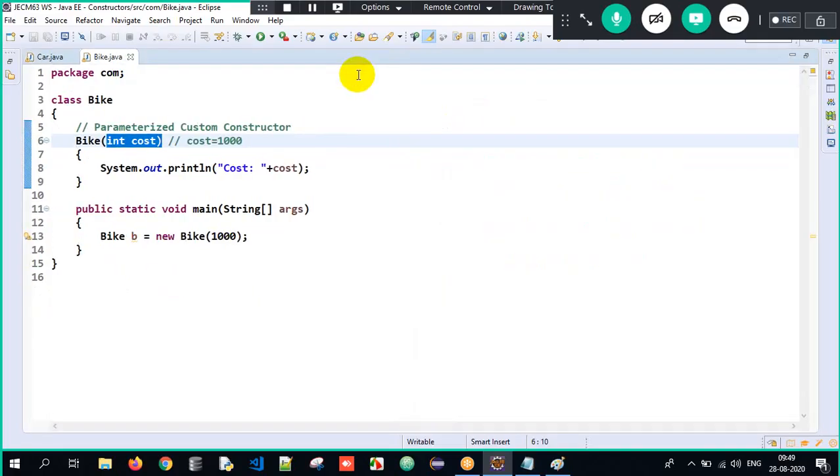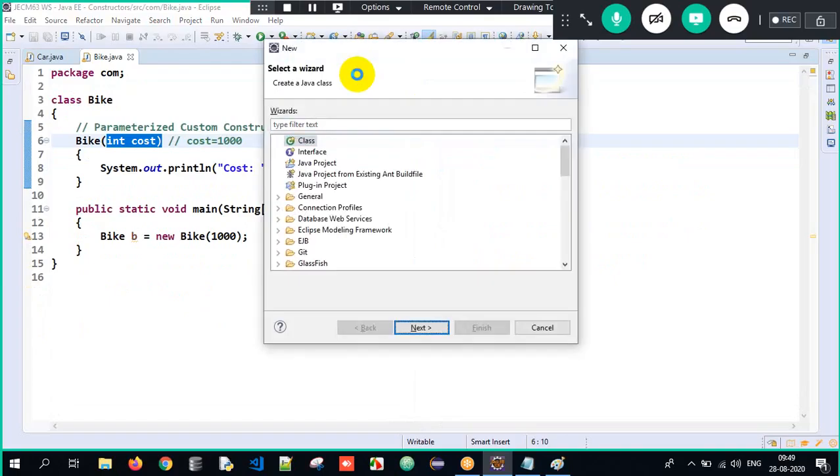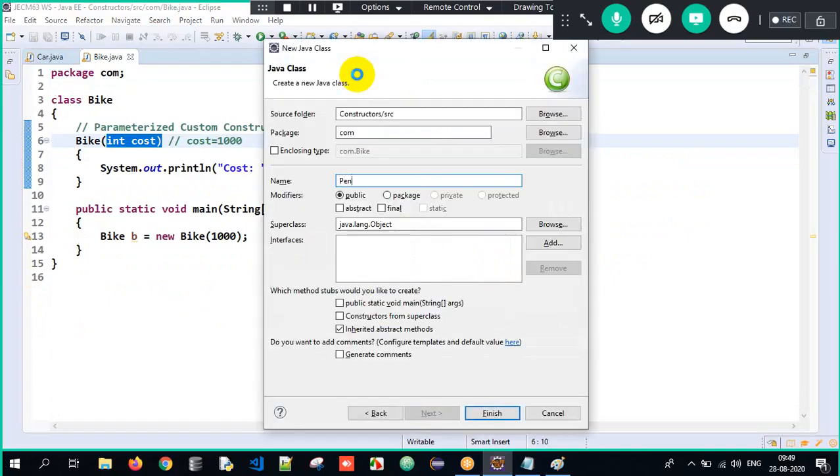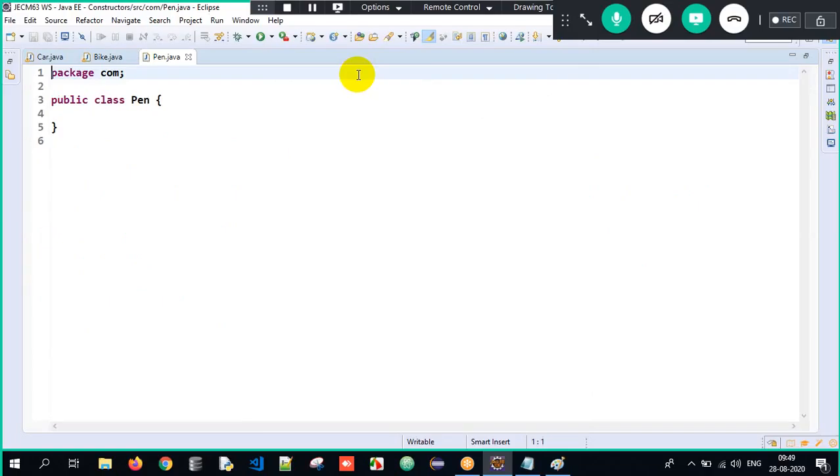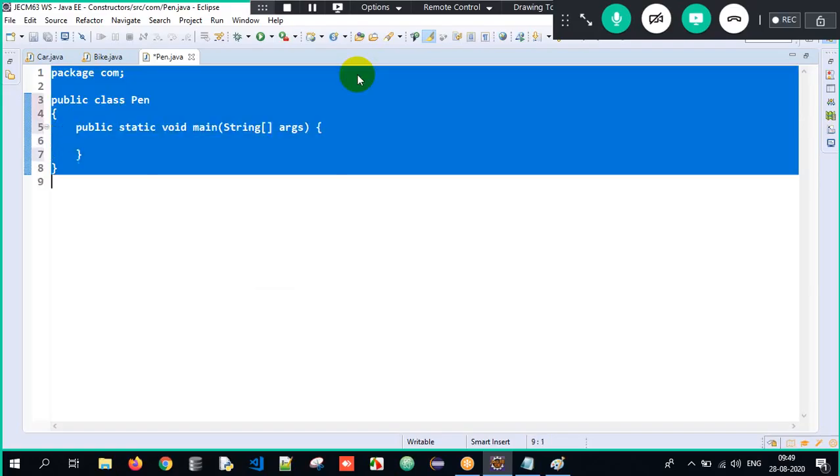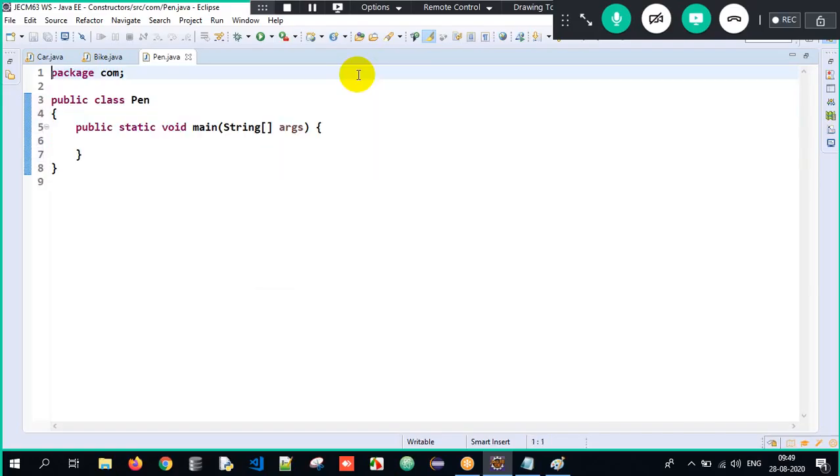But now, one more instance I'll give you. So just try to understand. I have a class called pen, and I will have my main method, wherein the execution will always begin from. So I have a class, I have a main method, and my execution will always start from the main method.